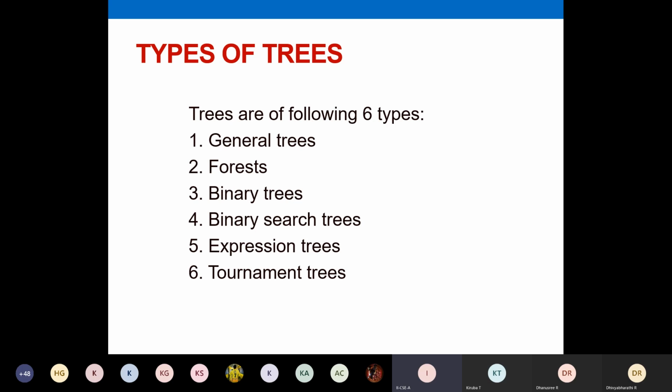So we have all these 6 types of trees: general trees, then forest, binary tree, binary search trees. Here I told you, you must not confuse binary tree and binary search trees. A binary search tree is a variant of your binary tree. And then expression trees and tournament trees. So note down these types.